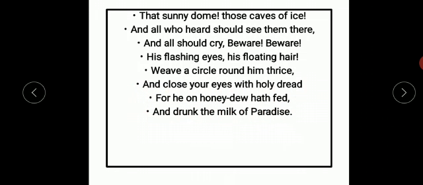Okay, because people would think that he is divinely inspired. That is why he has become a magician of words. And they would also think that he had drunk some honeydew. Honeydew is a sweet substance from plants. They would think that he had drunk honeydew, and he had also drunk the milk of paradise. Milk of paradise means nectar or amrit, you can say. That is why he is divinely inspired.